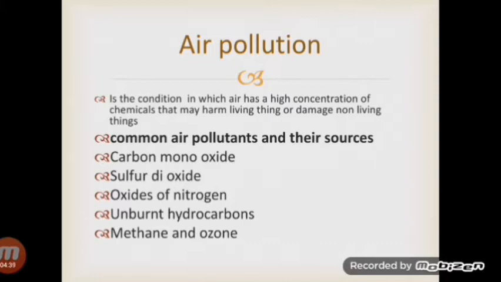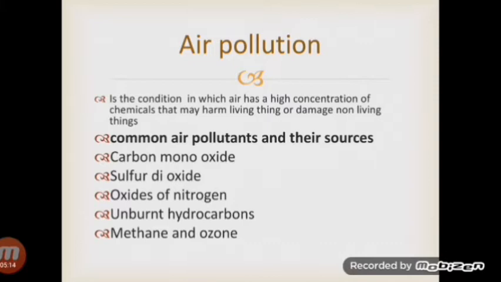Actually, air pollution is the condition in which air contains a high concentration of chemicals that may harm living organisms and also damage non-living things. So clean air is essential for life. It's very important to maintain life. Otherwise, unclean air will be highly toxic and hazardous for living organisms as well as non-living things. Unfortunately, much of the air which we breathe is not clean. It contains chemicals that may be harmful to us.